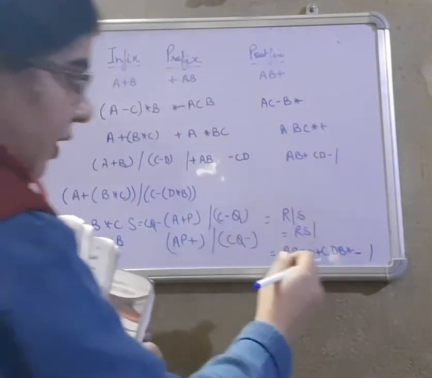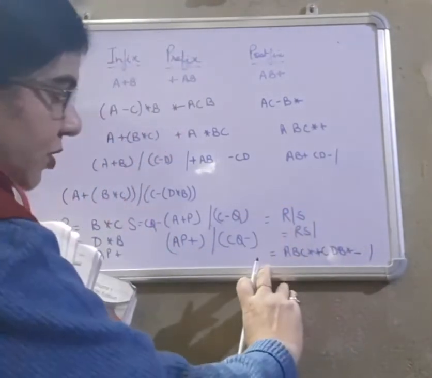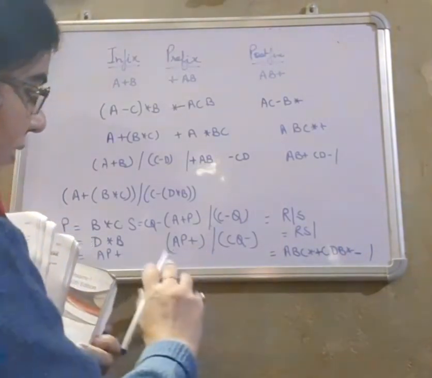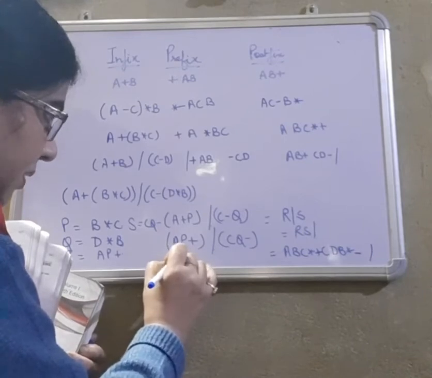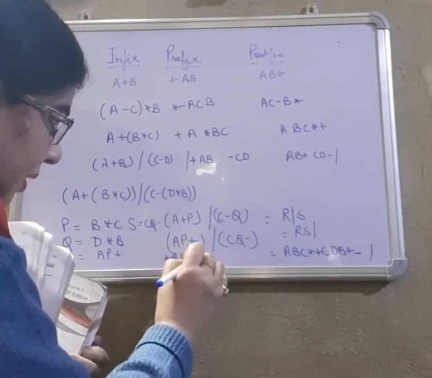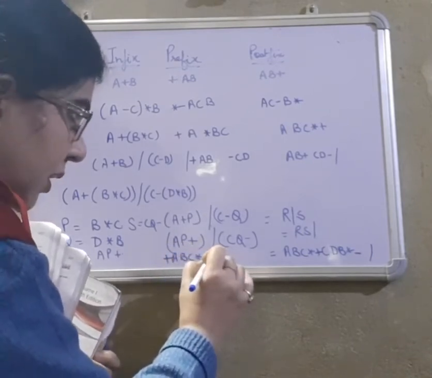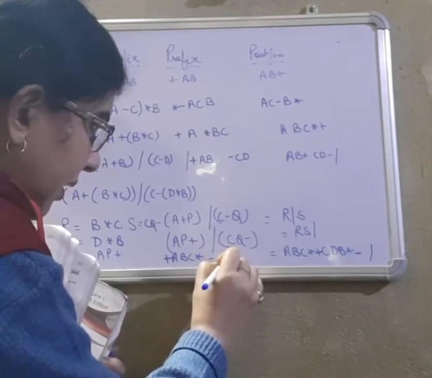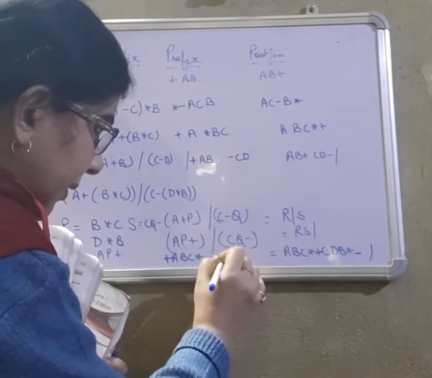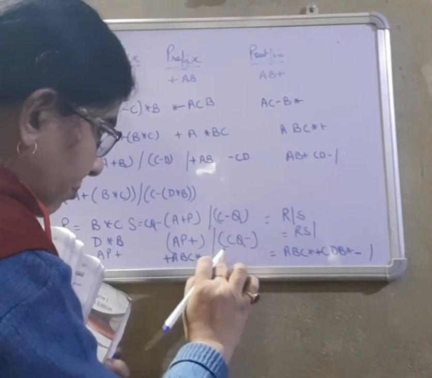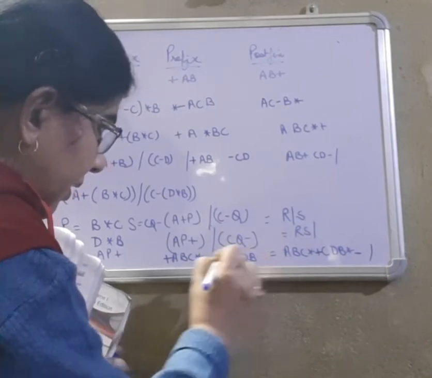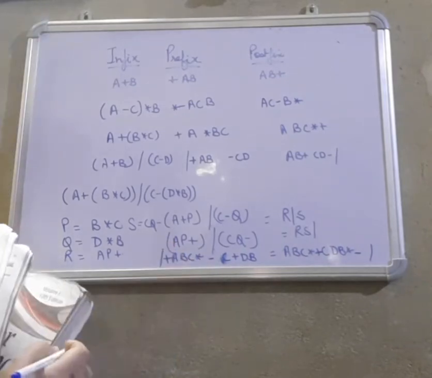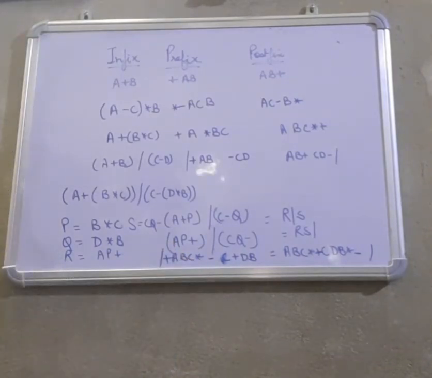Similar is the case with the prefix on the right hand side. Right? And then it will become plus A BC into, then minus C into DB, and here the division sign. Right?